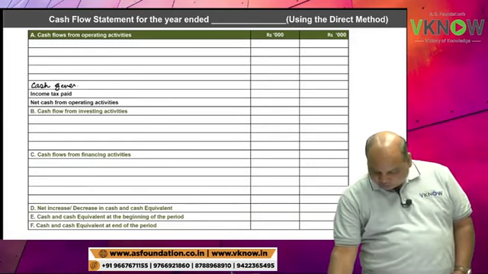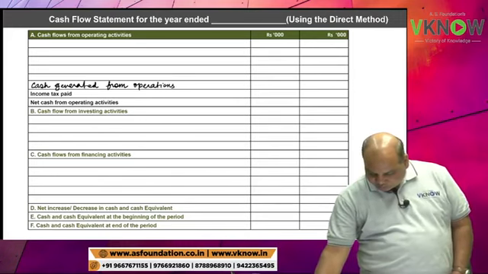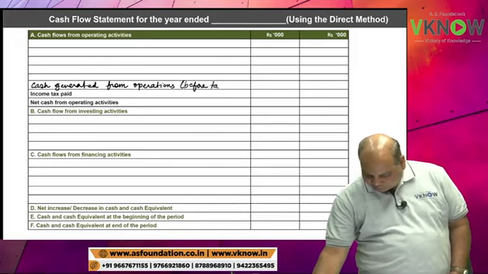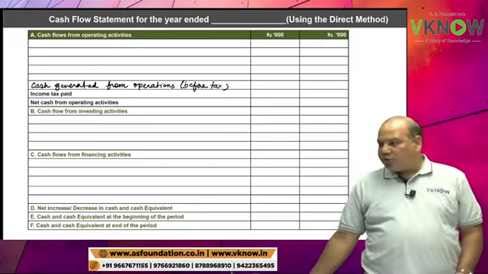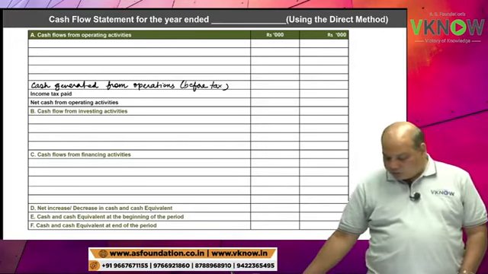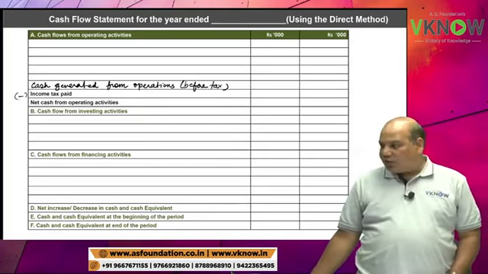In bracket, if you have space, write before tax. Cash generated from operations before tax. Then write down less income tax paid.